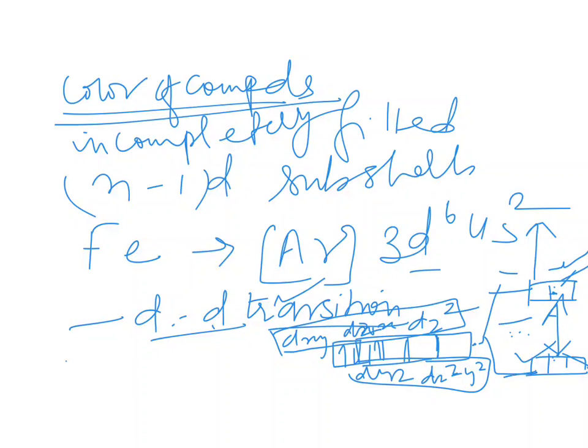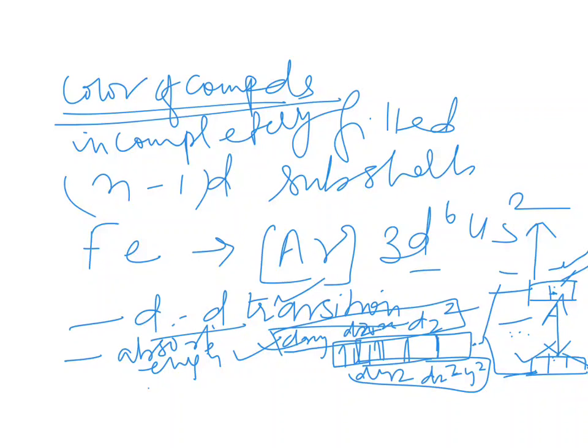When they go from one level to another, they absorb energy. The color is given when they release energy after coming back to the ground state.